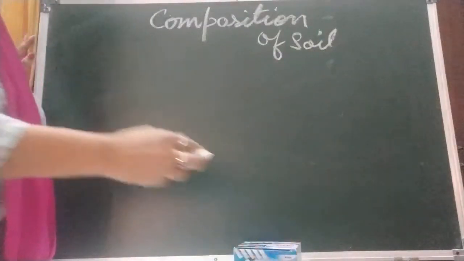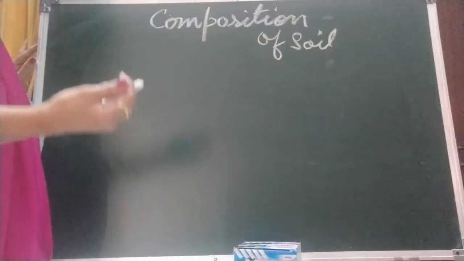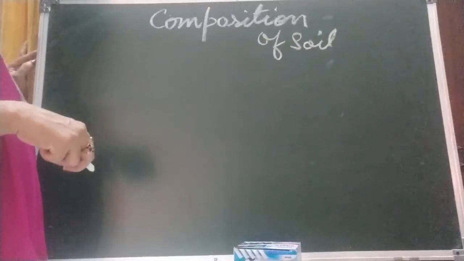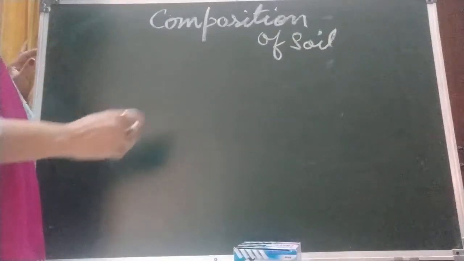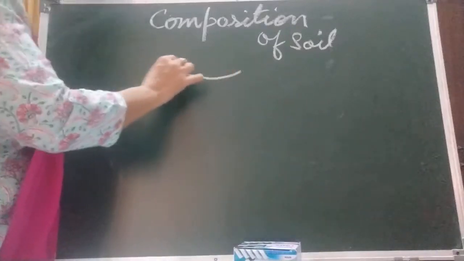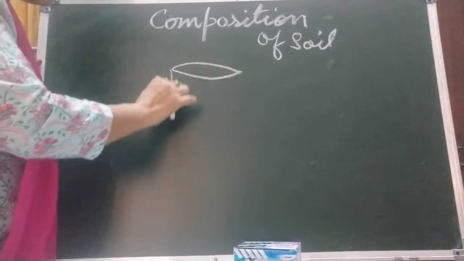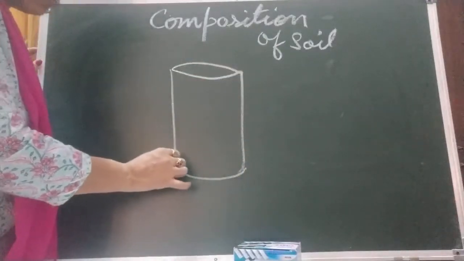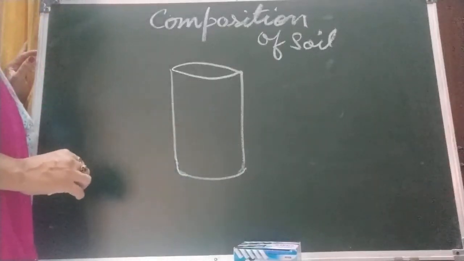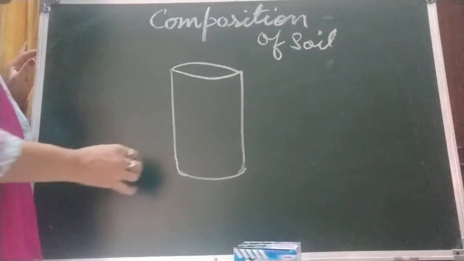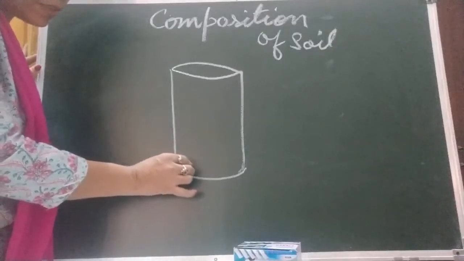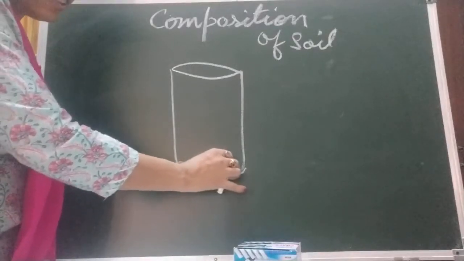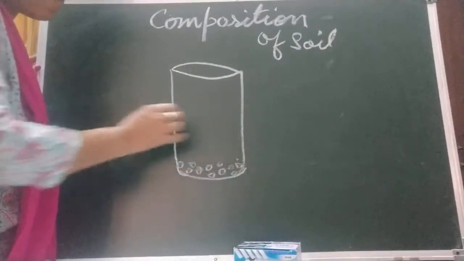What we will do, we will take a cup full of soil and mix it in water and put it in a beaker. Okay, this is the beaker. And allow this mixture to rest. What we will see is that at the bottom the pebbles are there because they are very heavy. That is why they settle at the bottom.